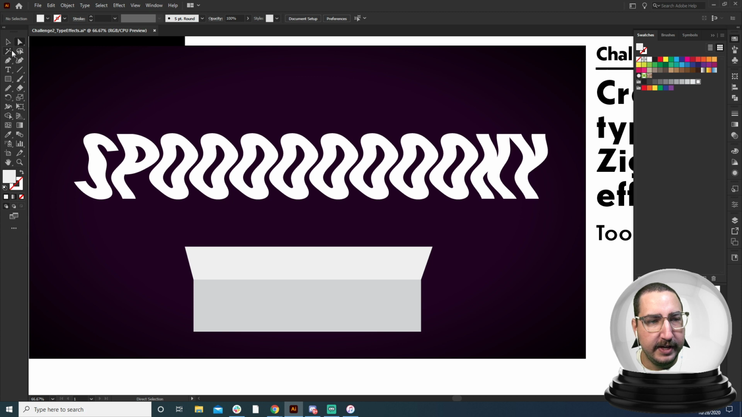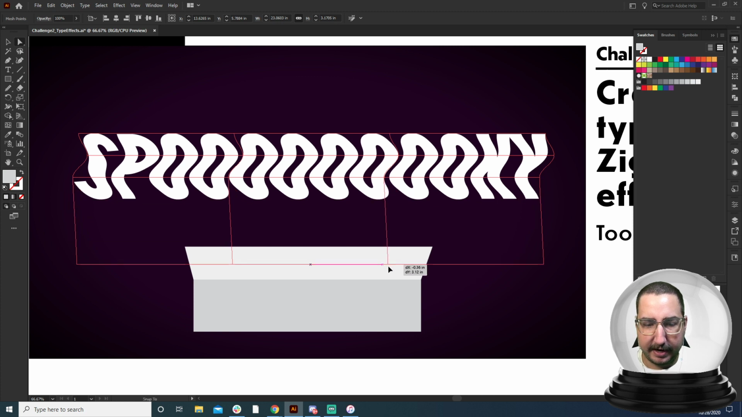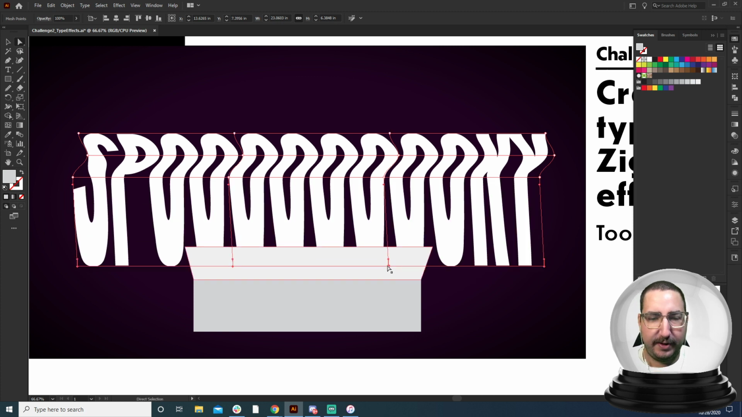What we can do is, using the direct selection tool, just grab the bottom of this, all these bottom points. So we're clicking and dragging each of these bottom anchors, and we can drag them down into the area that we want them, right? So now they're pulling down, but just at that part.